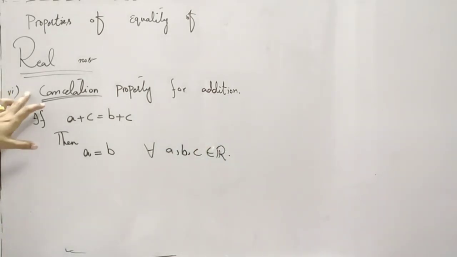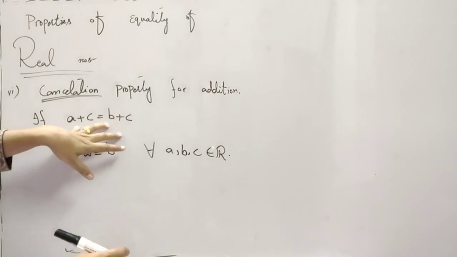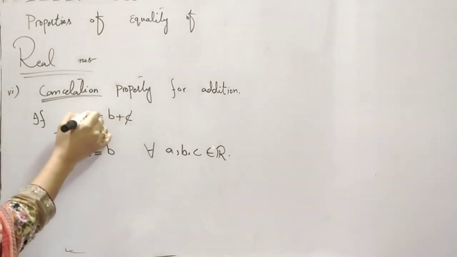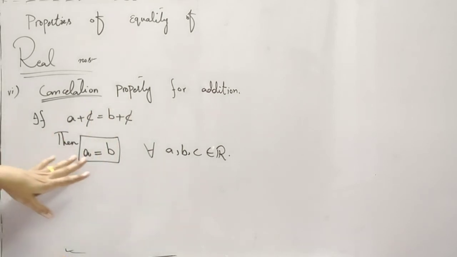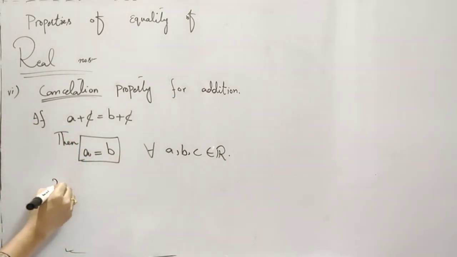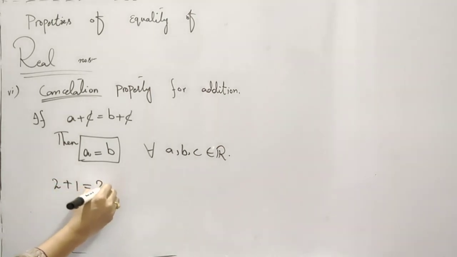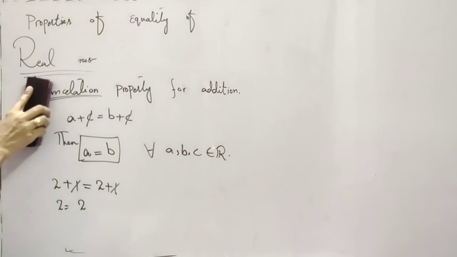The cancellation property for addition is the reverse of the additive property. It says that if you add a number to two equal quantities, then if you cancel these numbers from both sides, the remaining numbers are equal and the equality sign can never be changed. For example, 2 plus 1 is equal to 2 plus 1. If you cancel 1 from both sides, it gives 2 is equal to 2. This is the cancellation property for addition.